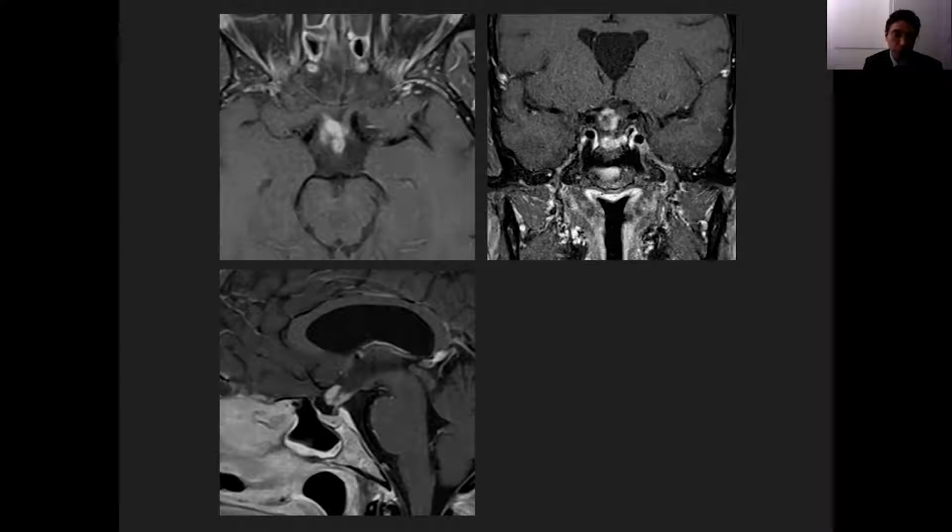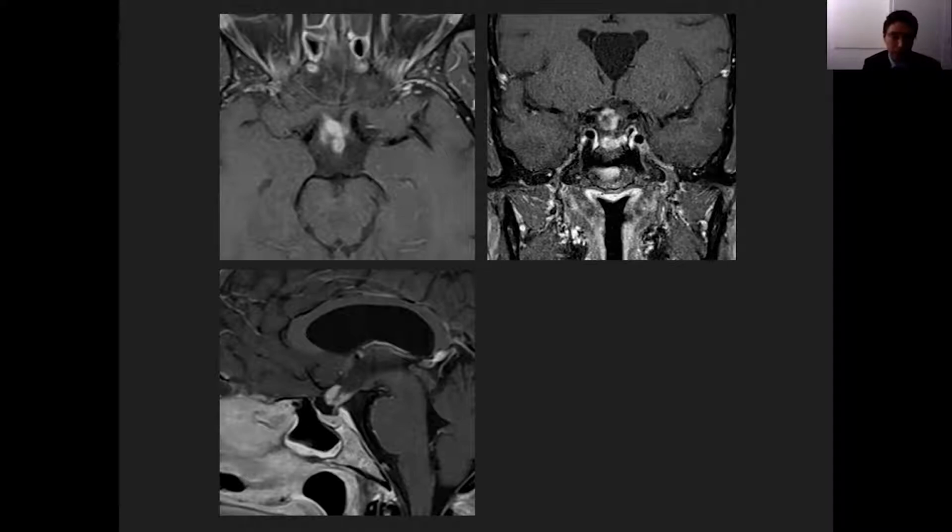If we remember the anatomy of the third ventricle and look for the normal suprachiasmatic and infundibular recesses, we see that those two are obliterated here because of the presence of enhancing tissue. So enhancement is usually avid, and one of the things to look for is absence or obliteration of the recesses of the anterior third ventricle.